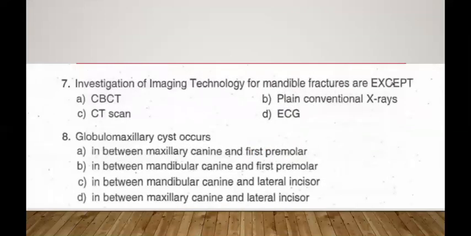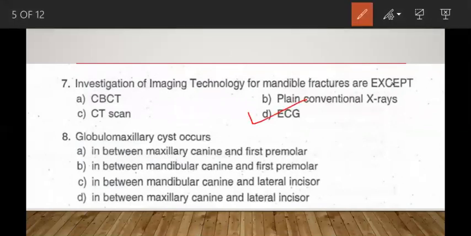Investigation or imaging technologies for mandible fractures are all except. So here the except is in capital letters. So focus on except. CBCT, plain conventional X-rays, CT scan and ECG. So this answer is ECG, electrocardiogram.